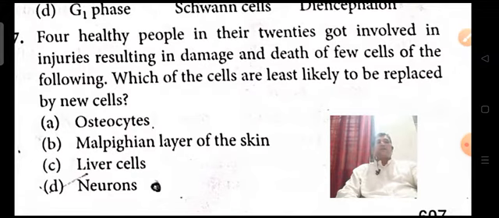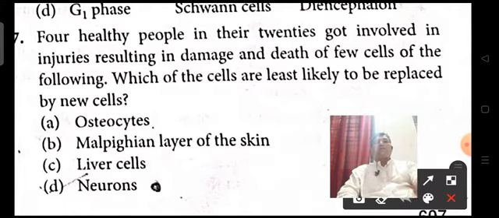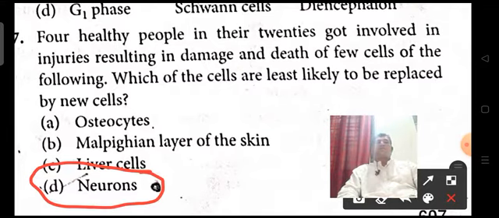Already, as we have discussed, bone cells can be reformed. The malpighian layer of the skin can also be grafted and reformed. Liver cells have the most regenerative capacity, but for neuron cells, in the case of polio patients, we have discussed that motor neurons are affected and cannot be regenerated once again.